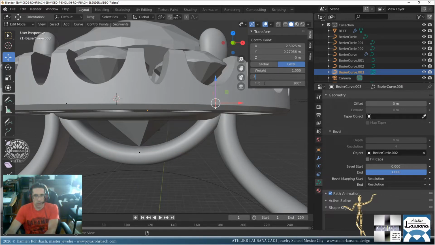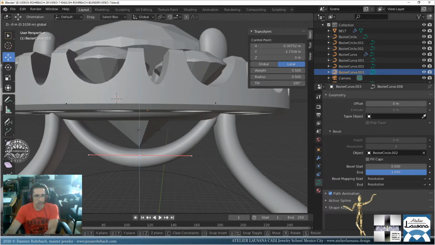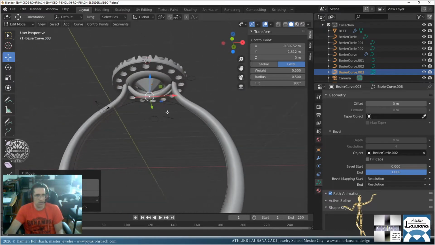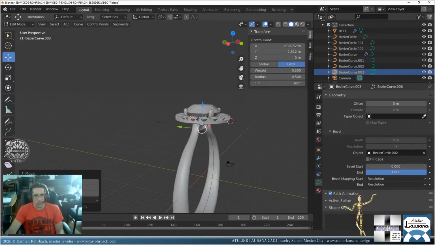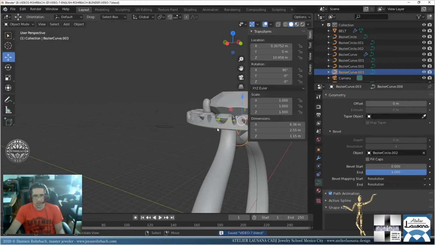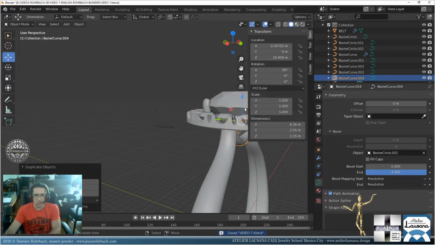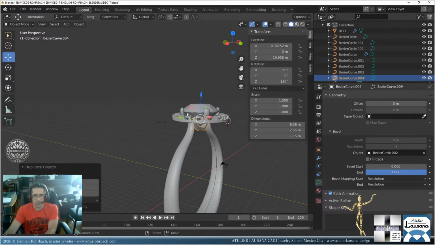Let's go at 0.3 and 0.3. This one's too high. Obviously, we don't need to touch the stone. That's just another support for the halo. If you want, sometimes you can take that, Shift D, make a 180. Sorry. Let's put origin to geometry right there.